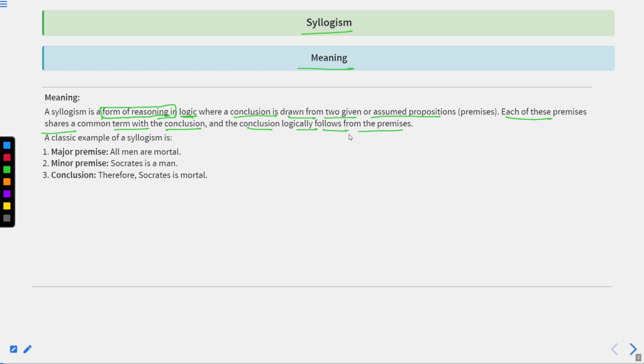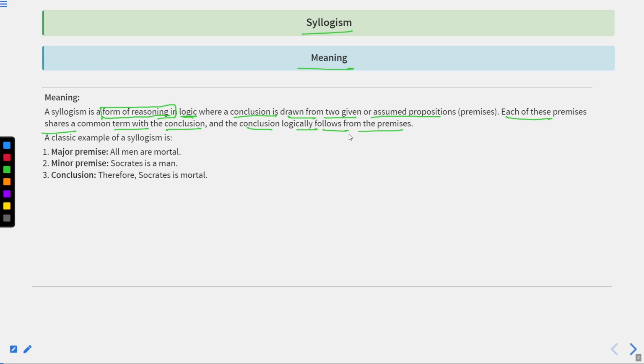So it is very important to understand that the conclusion should logically follow from the premises. If it is not following from the premises, that means that particular conclusion cannot be taken into consideration. So it becomes very important that the statement as well as the conclusion should be logically related. That is the main aspect of what we call syllogism, where the propositions and the conclusions are logically related to each other.